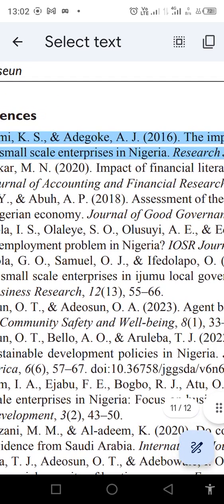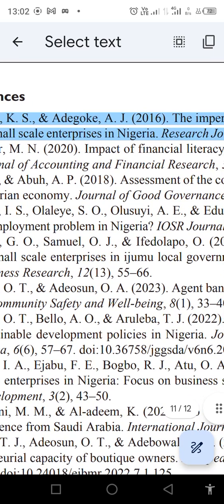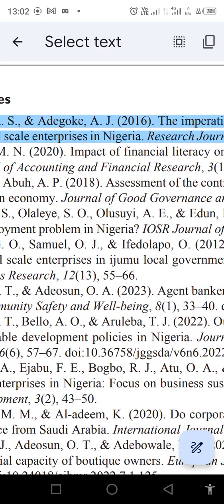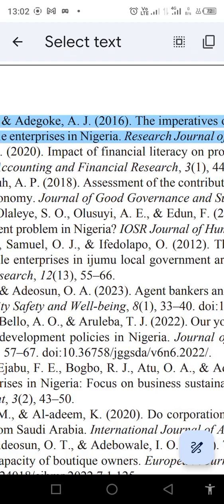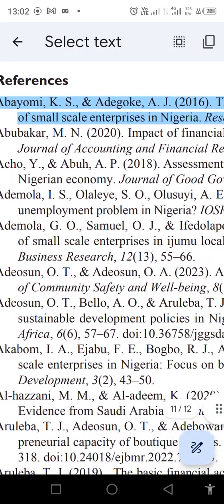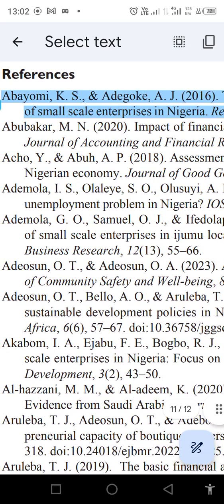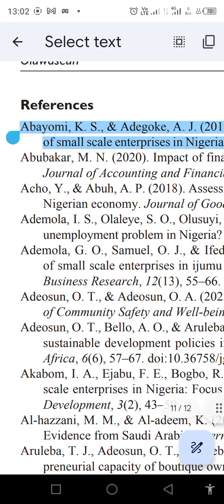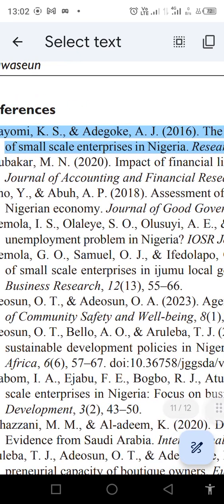And then we have our "and" here. What we are using here is the ampersand. If you can recall, we discussed the use of the ampersand in our citation in our previous video. Then we have Adegoke here. Adegoke is the second author, comma, and then we have the initials A, full stop, and then J, full stop. There's something I want to call our attention to, and I hope we ask that question in our minds: after our S here we have a full stop and comma, and after our J here we just have a full stop, and then we follow directly to writing the year.